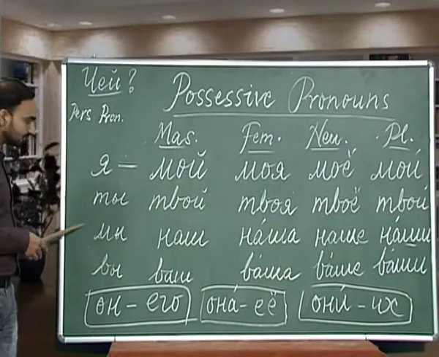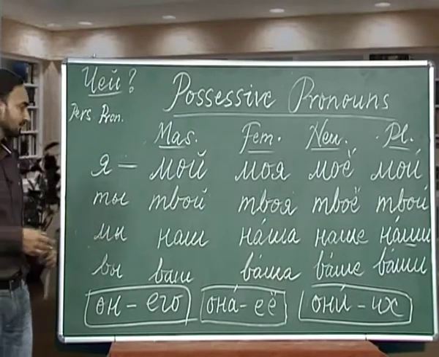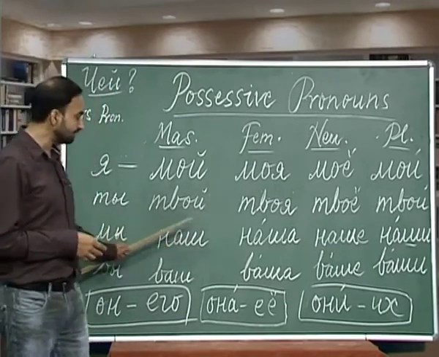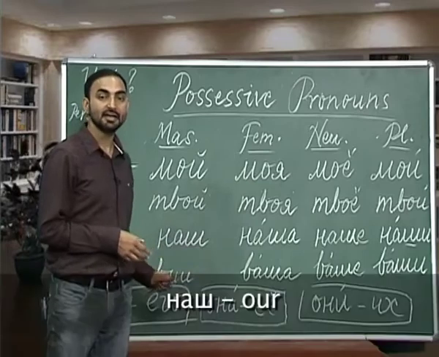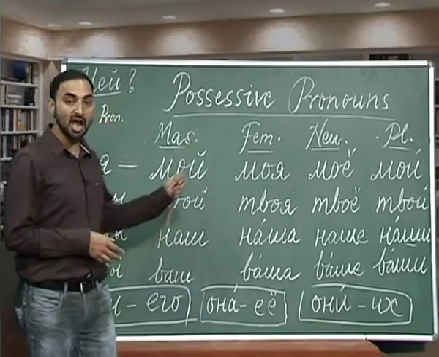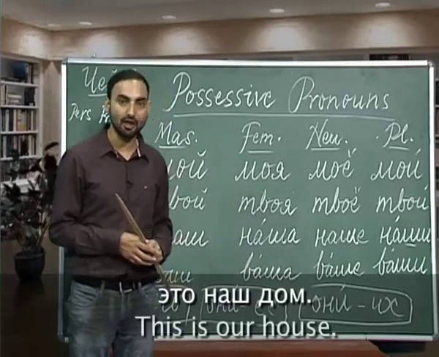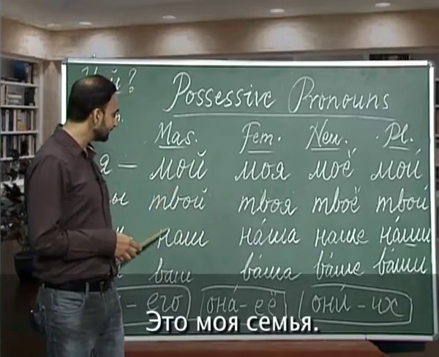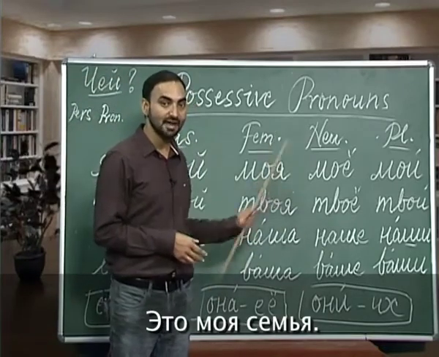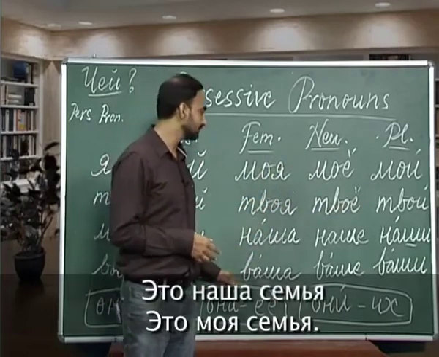Now comes the first person plural number, which is mui. Mui is we, and from we derive this possessive pronoun, which is nash. Nash is our. Eta nash dom. Che eta dom? Eta nash dom. This is our house. Eta nasha simia. Chia eta simia? Eta nasha simia. Who is this family? This is our family.